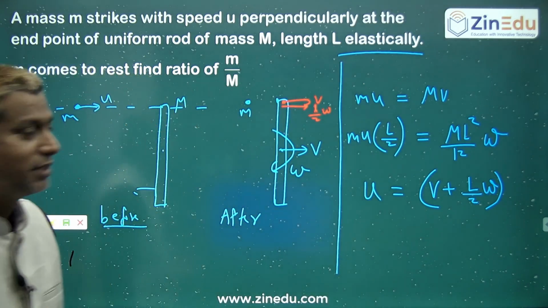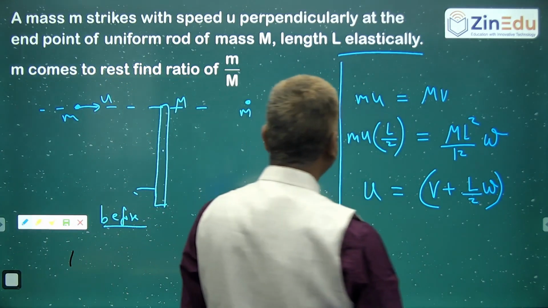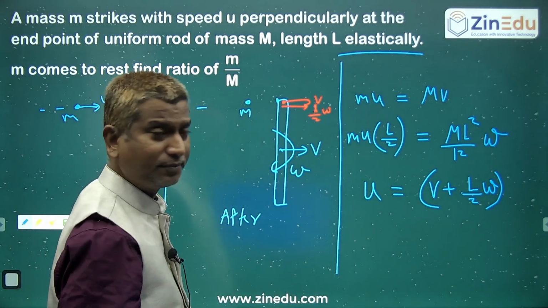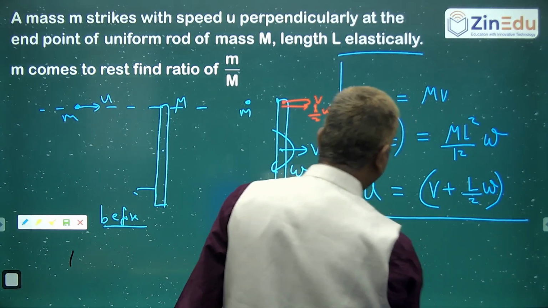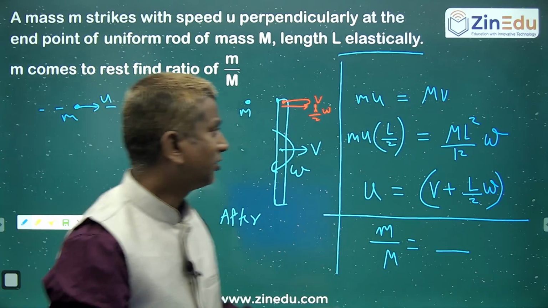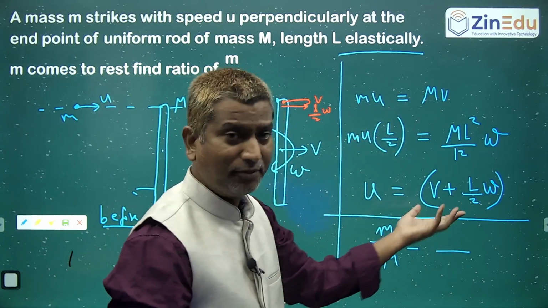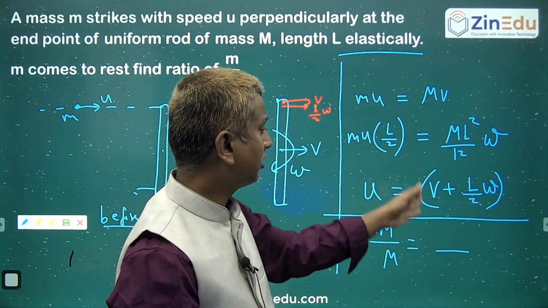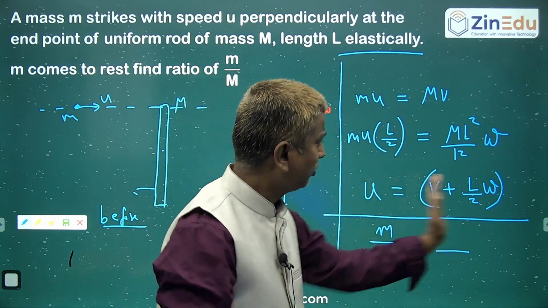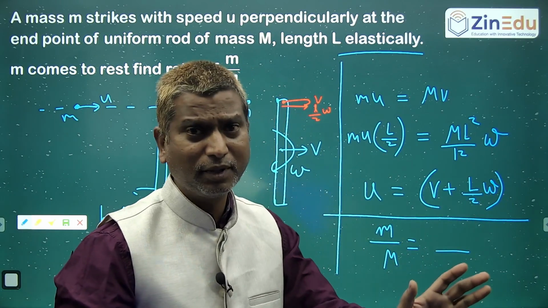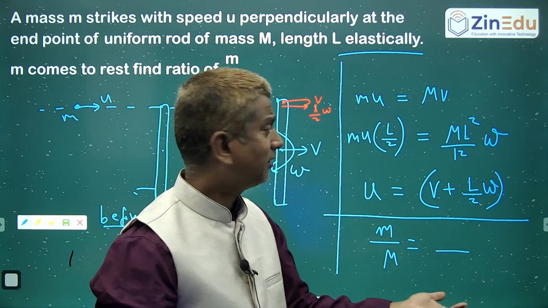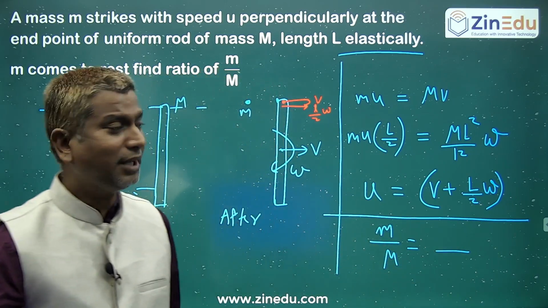There are the three equations for you. Variables: you have used V, and omega also. So what will be the ratio of small m upon capital M? You can easily solve this. You can substitute these things over here or here, eliminate omega, and get everything in terms of U, or everything in terms of V, so that U or V gets cancelled and you will get the ratio, right?